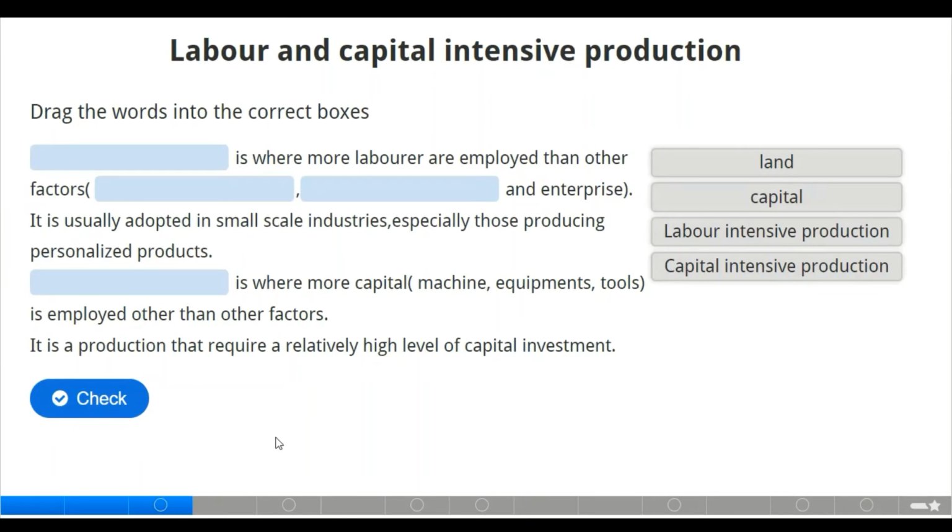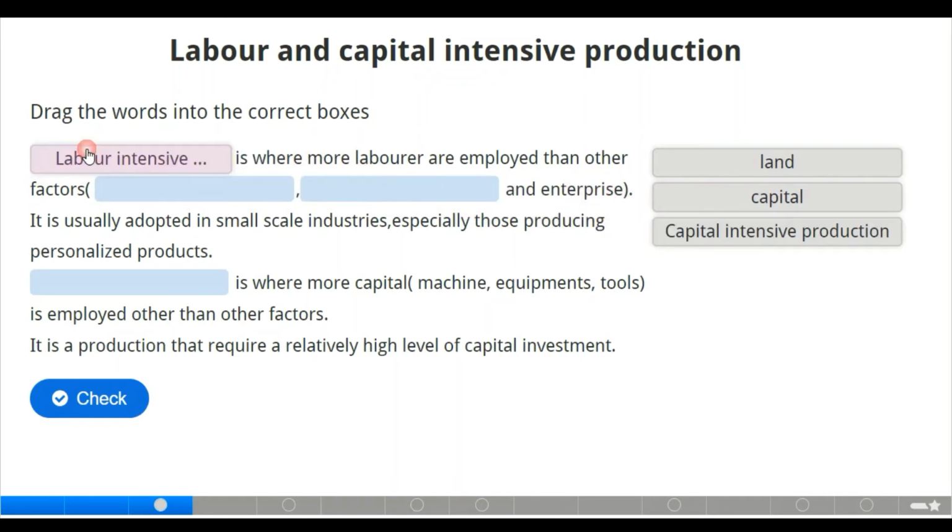Now we move to the next slide, where we have labor and capital intensive production. What do we mean by labor and capital intensive production? Here we are going to drag the words into the correct boxes. We have a dash, which is where laborers are employed more than other factors. We have the other factors here in the brackets, and the third one is enterprise. Now what is supposed to be here, where more laborers are employed than other factors? Of course, that should be labor intensive production.